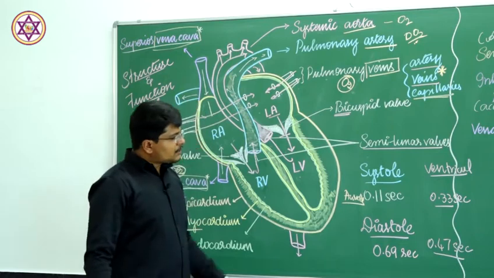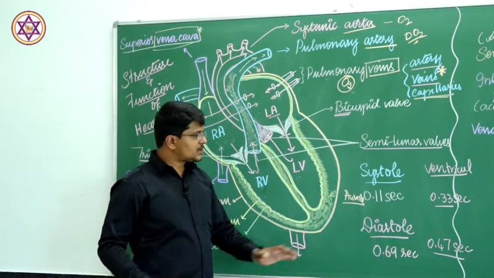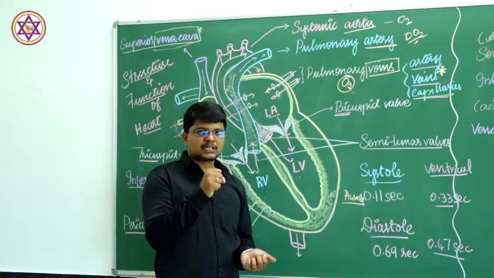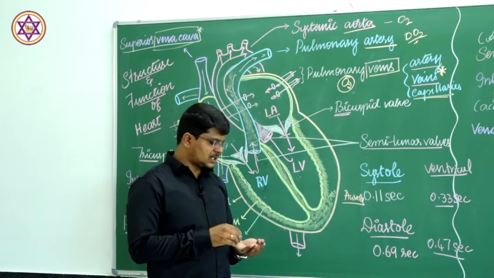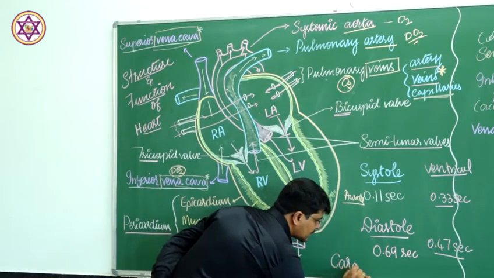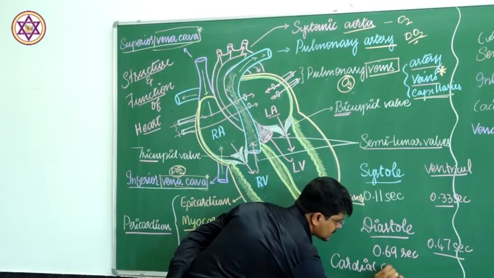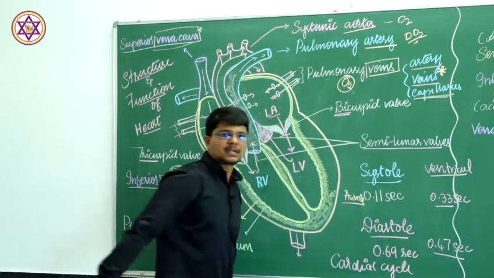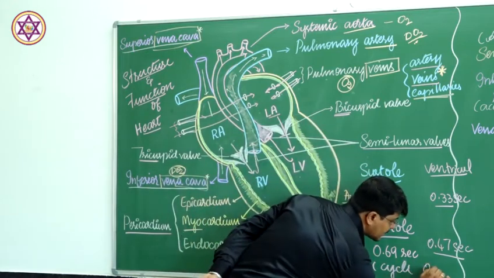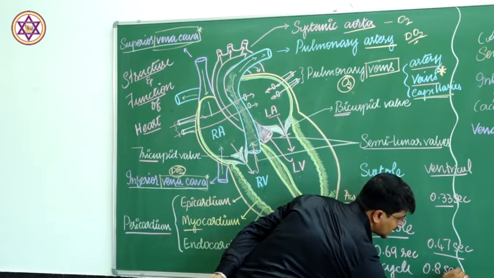Combining together the systole and the diastole, the contraction and the relaxation is known as one cardiac cycle, which in total is 0.8 second.